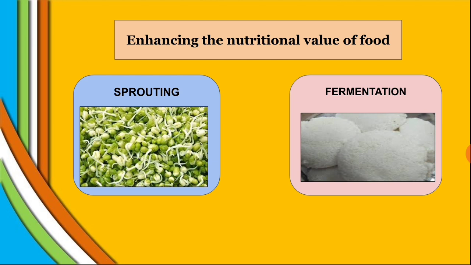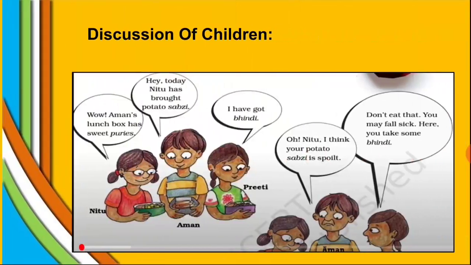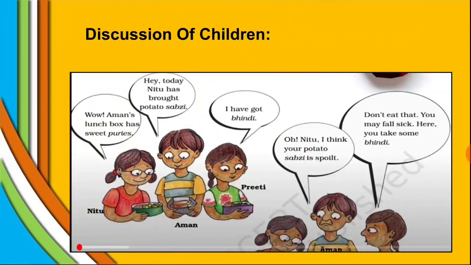Now the next topic, how to preserve our food. Before I start, I'll discuss one thing. Here in this picture, you can see three children talking: Neetu, Aman and Preeti. Neetu said, "Wow, Aman's lunchbox has sweet puris."